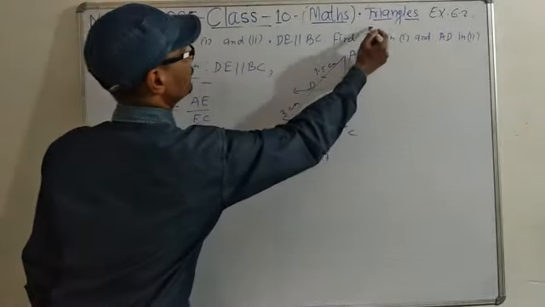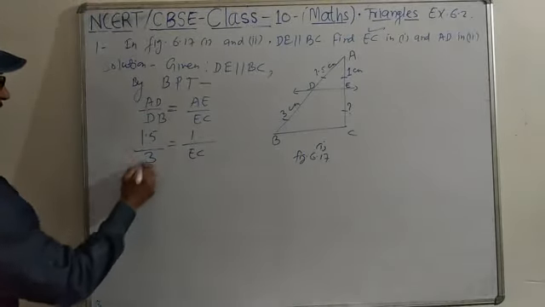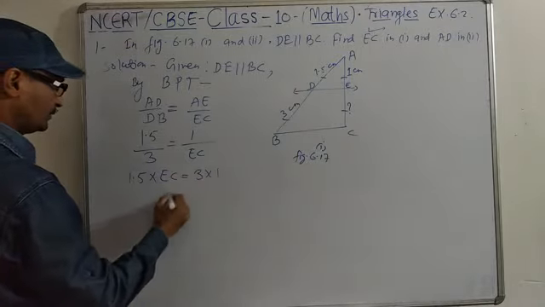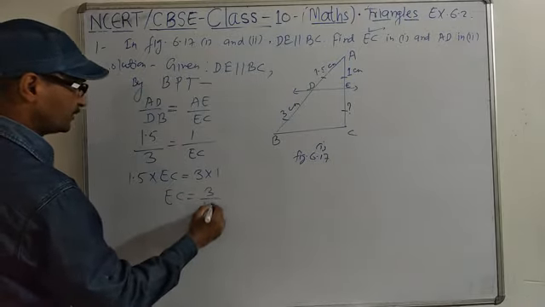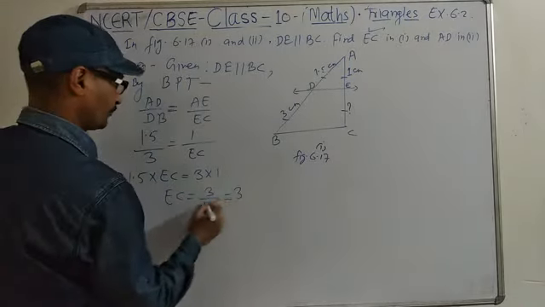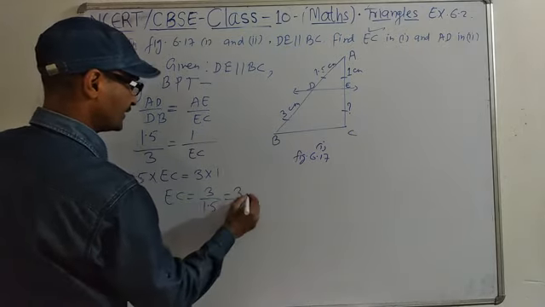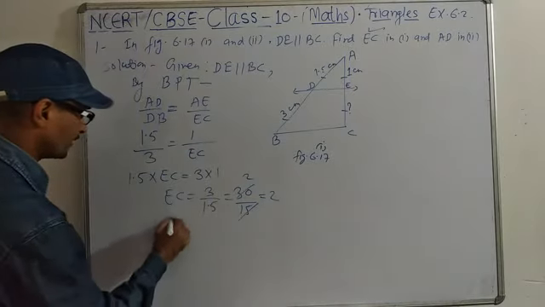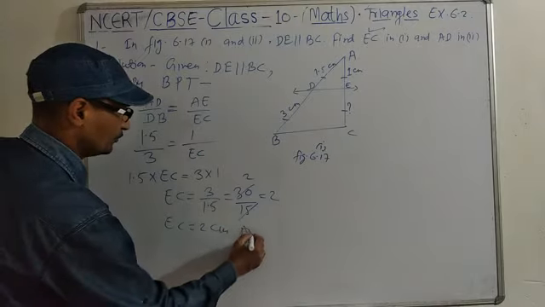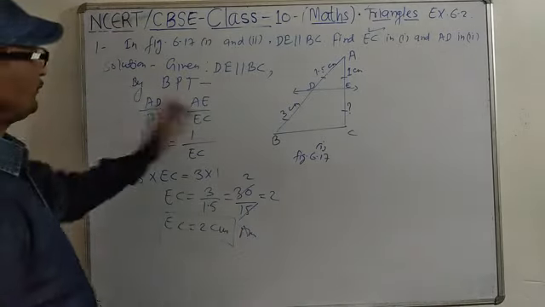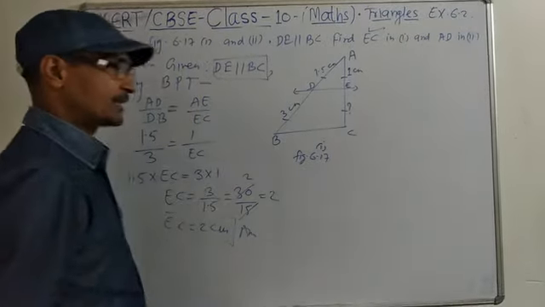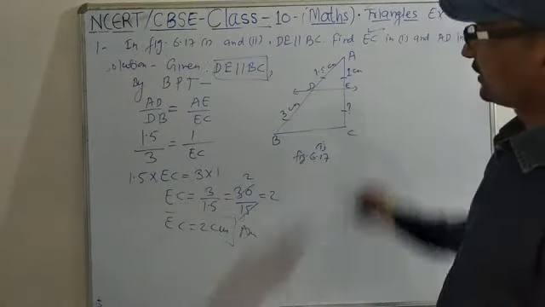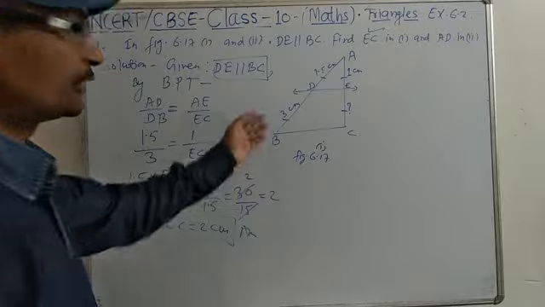So we find out this: find EC. By cross multiplication, 1.5 into EC equal to 3 into 1. So EC is equal to 3 by 1.5. Remove this point. After the point there is 1 digit here, so we put 1 zero here, 30 by 15, that means 2. So the answer is EC is equal to 2 centimeter. Very easy. Anyway, in this parallel things, one side is parallel to the other side, so directly we use BPT, AD by DB is equal to AE by EC. So by this method, you can do the remaining questions.